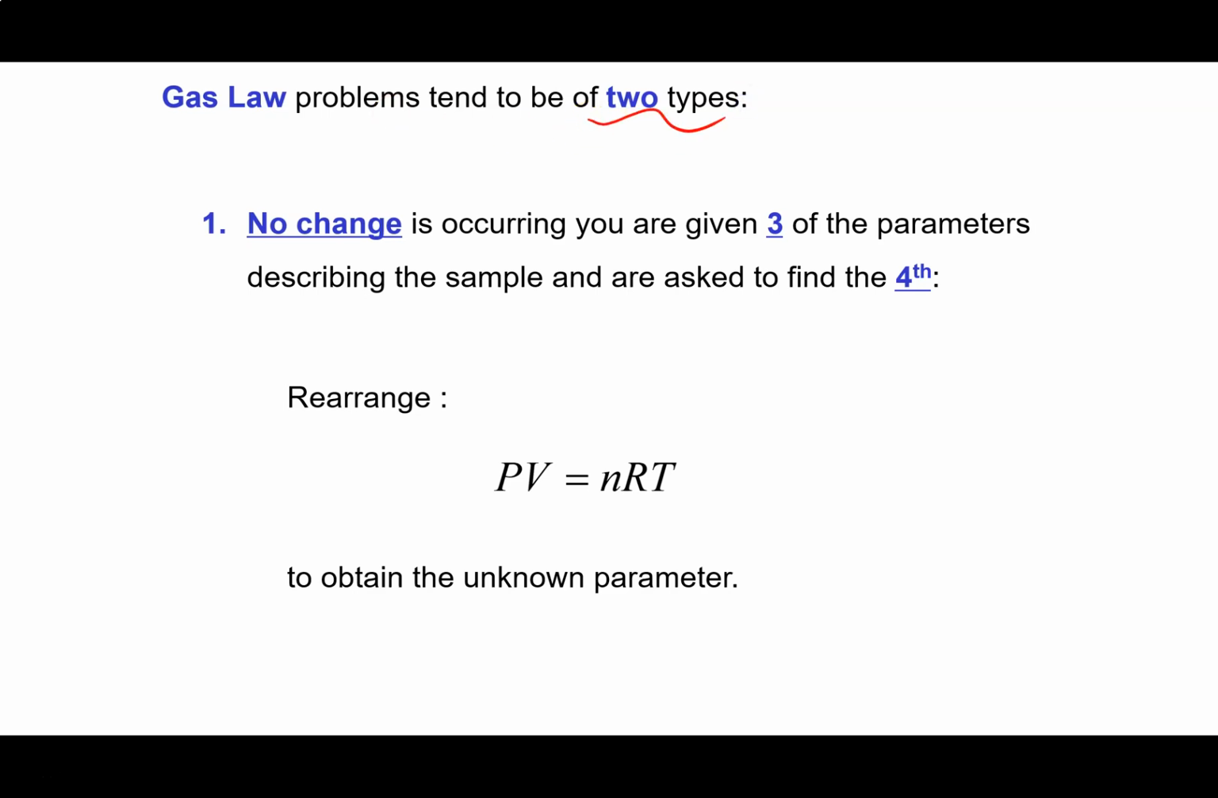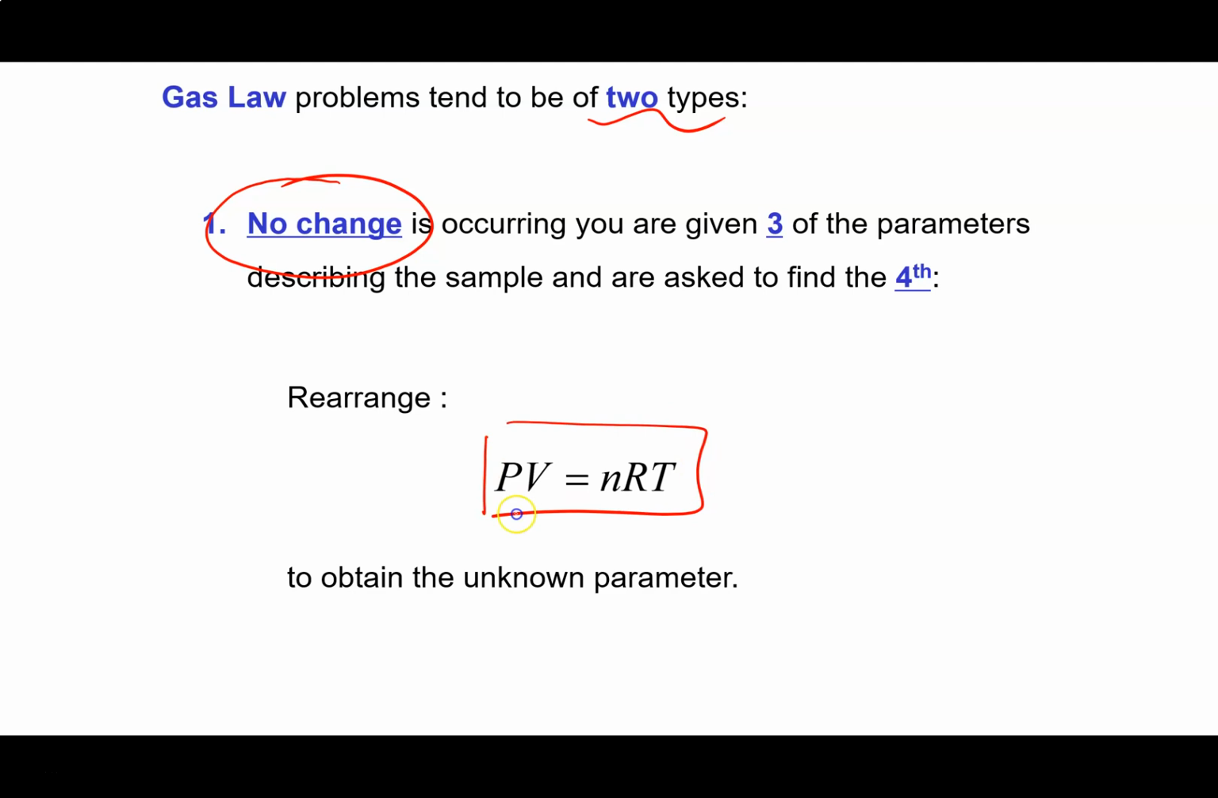The first type is real easy. In the first type, there's no change occurring. You don't have conditions 1 and conditions 2, you just have conditions 1. And what's going to happen is you'll be given 3 of the 4 parameters describing the sample of gas, and you'll have to find the 4th.